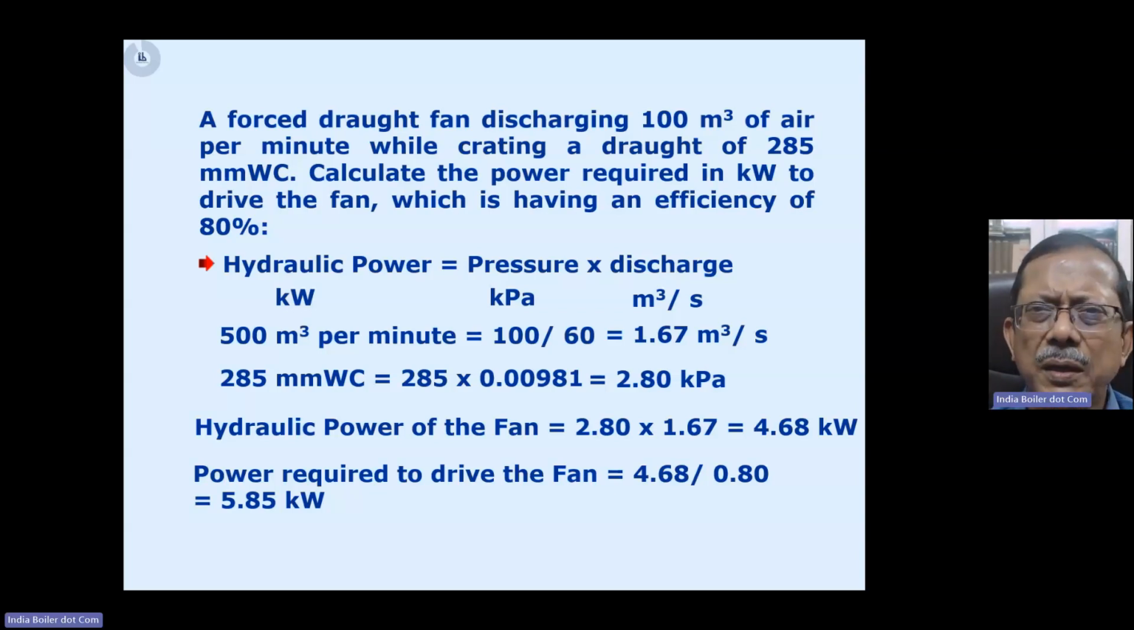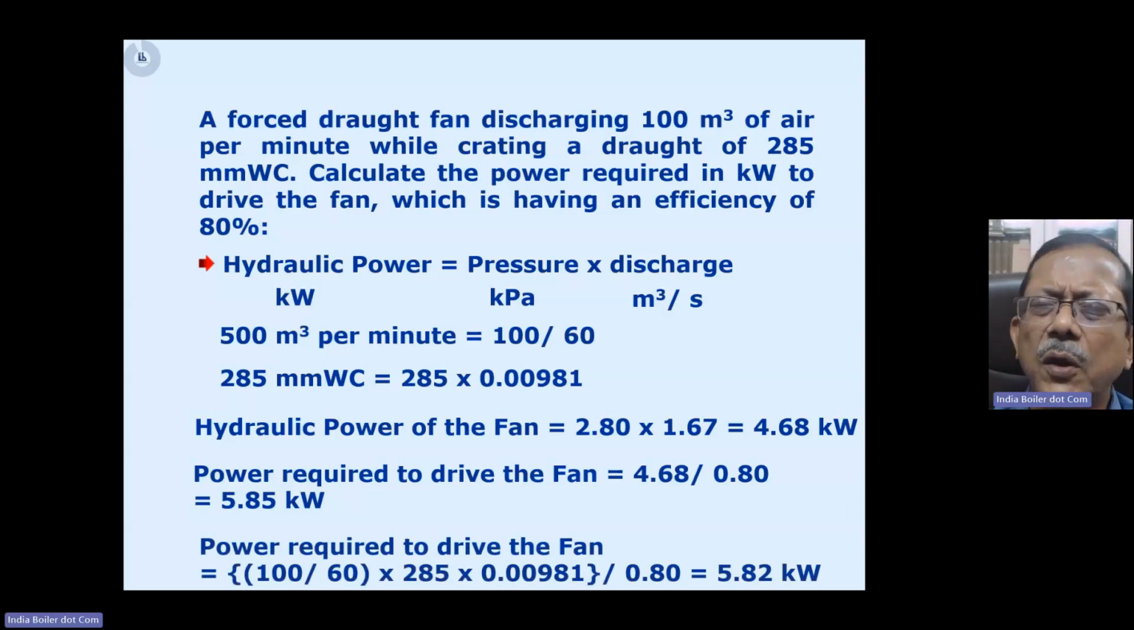This is a simple way of doing it, but I would suggest that you do not calculate this 100 meter cube per minute into meter cube per second as 1.67 meter cube per second. Keep it as 100 by 60. Similarly, whatever the kPa value you have got, don't calculate it. The final calculation will be done as the power required to drive the fan is 100 by 60. Use the brackets. So 100 by 60 within one bracket into 285 into 0.00981, then put the whole thing into a second bracket, that whole divided by 0.8. That's what we have done.